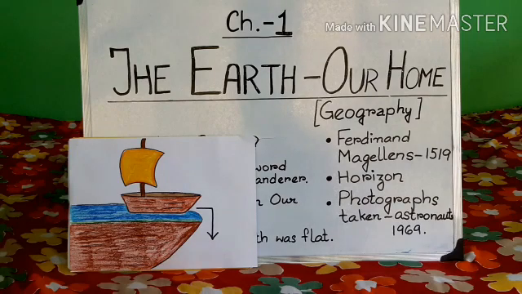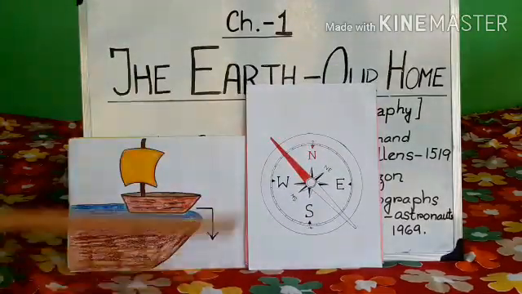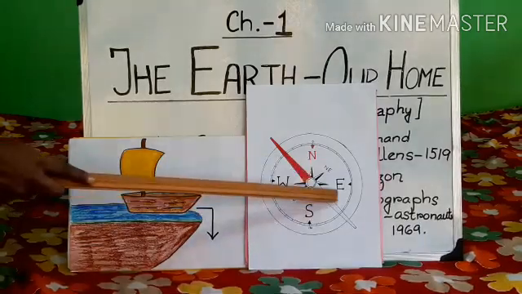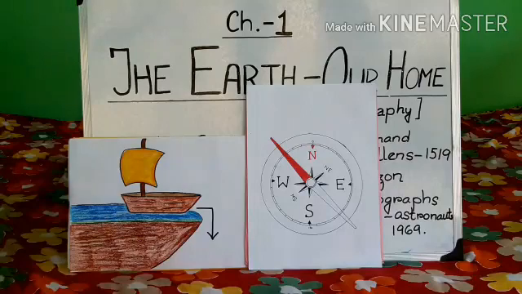So in 1519, what happened? Ferdinand Magellan started his journey from Spain. He kept traveling towards the east. He used a magnetic compass to make sure of the direction of his journey. See how the magnetic compass looks like? There are 4 directions: north, south, east, west. With the help of this compass,